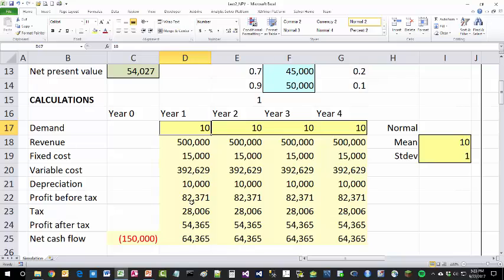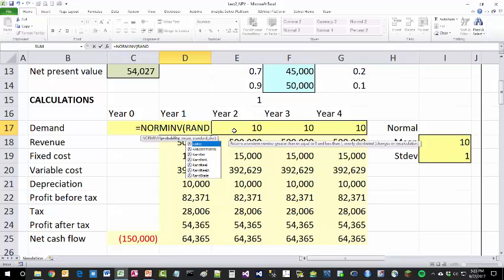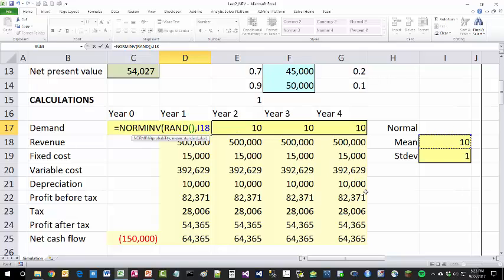Finally, for this example, we're going to generate the demand with a normal distribution with a mean of 10 plus or minus a standard deviation of 1, using the NORM.INV function with a random number for probability, 10 units for the mean and 1 for the standard deviation. Then we're going to fix the references to those two cells because we need to copy this to years 2, 3, and 4, and also we'll put a round around the whole thing.